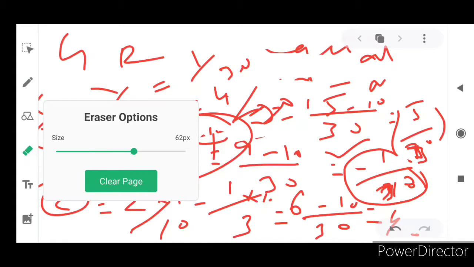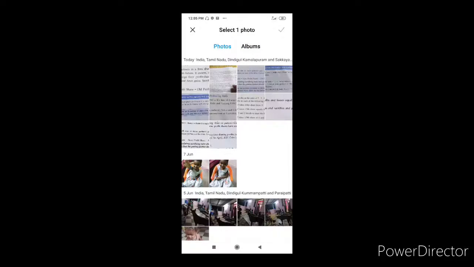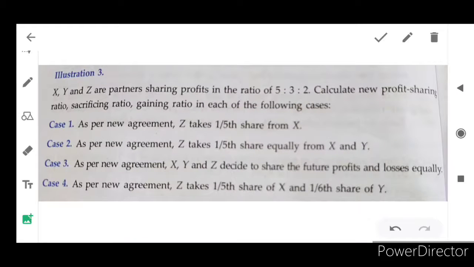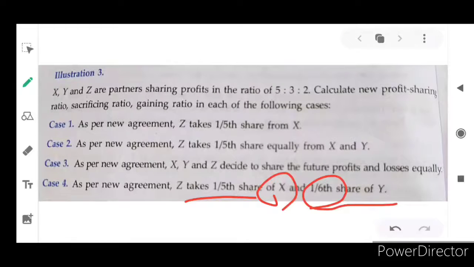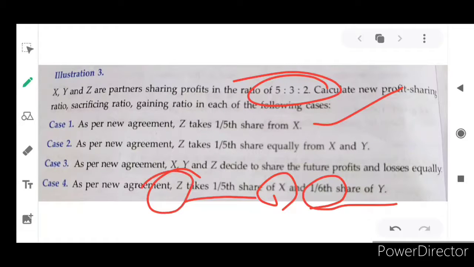Fourth situation. What is that fourth situation? As per the new agreement, z takes 1 by 5th of x and 1 by 6th share of y. So different shares he is taking from x and y. The existing profit and loss sharing ratio is 5:3:2. That is very important. Z takes 1 by 5th from x and 1 by 6th share from y. Keep it in your mind and we can discuss elaborately.